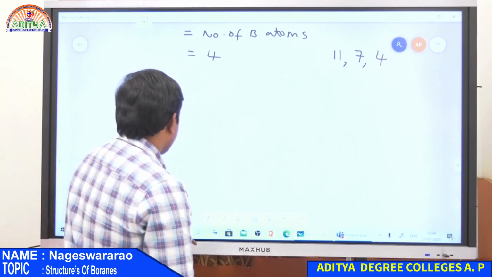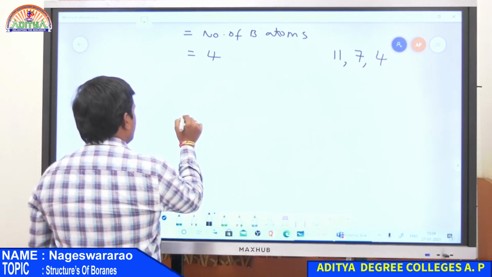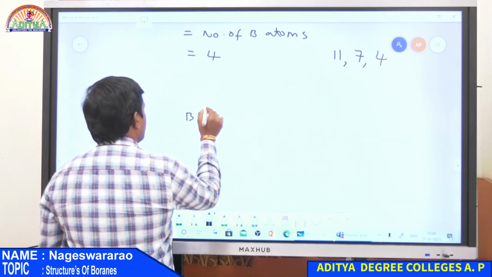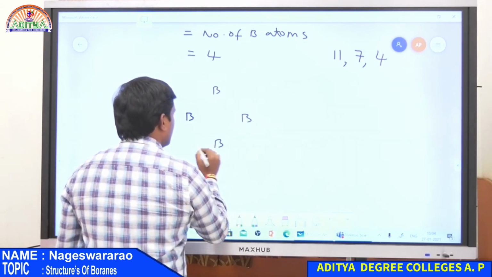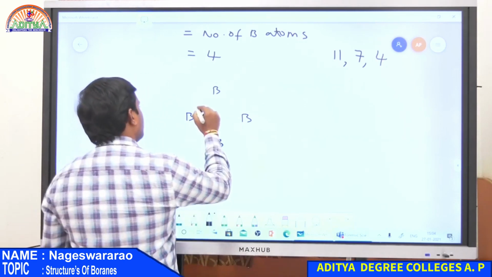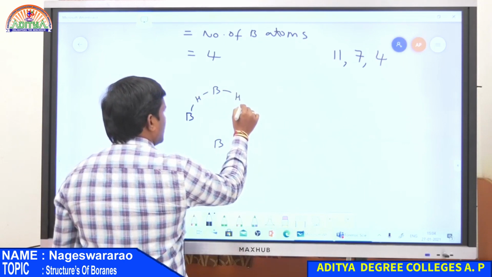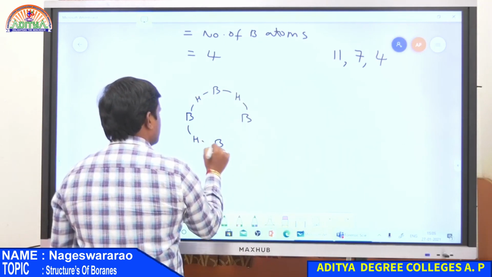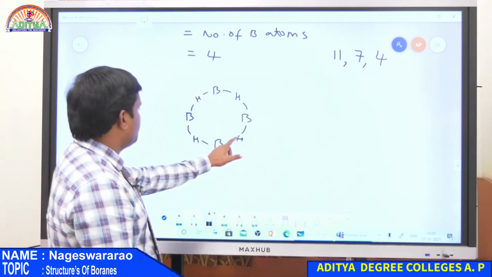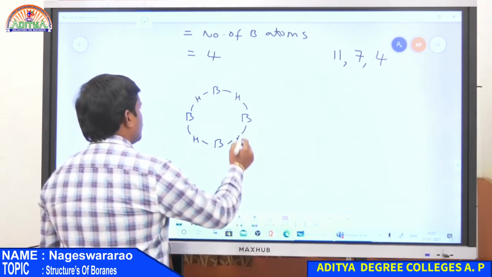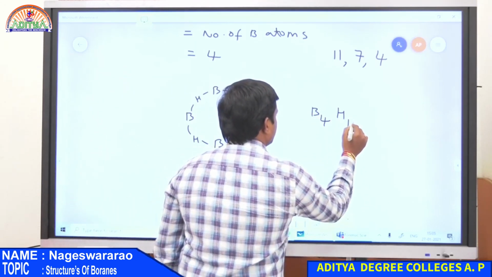of tetraborane. So this is the structure. Boron, boron, boron and boron. So there are 4 boron atoms. In between the boron atoms there is hydrogen. The formula is B4H10.